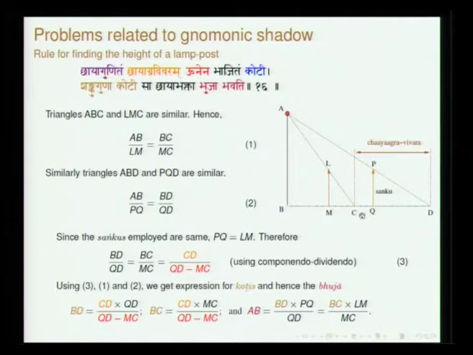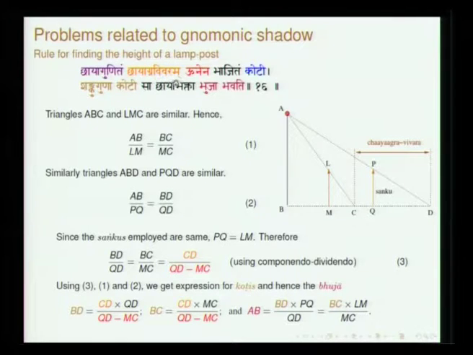So, chaya is the length of the shadow. So, the length of the shadow here refers to MC as well as QD, chaya. So, both are chayas since you are carrying out the experiment twice.